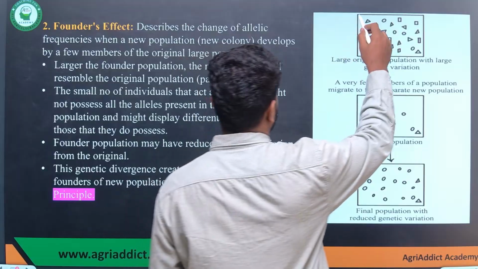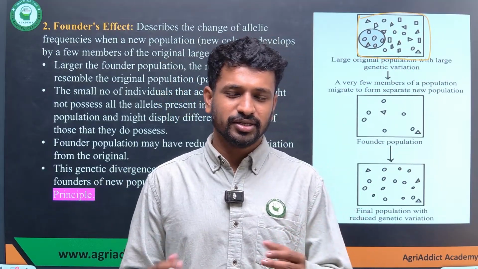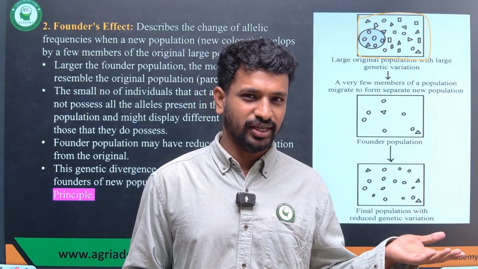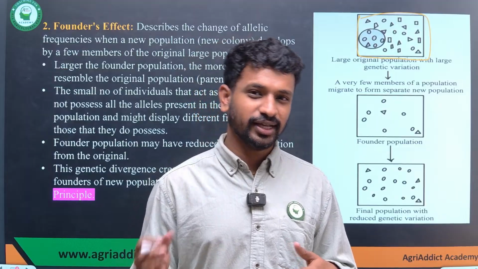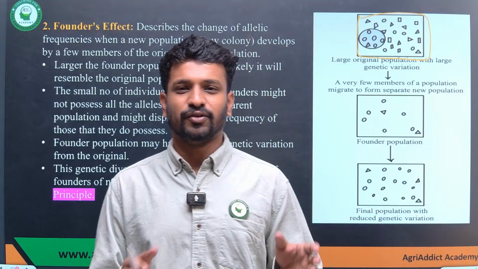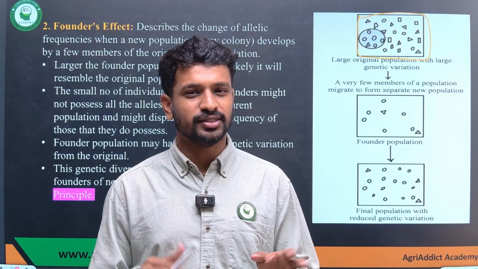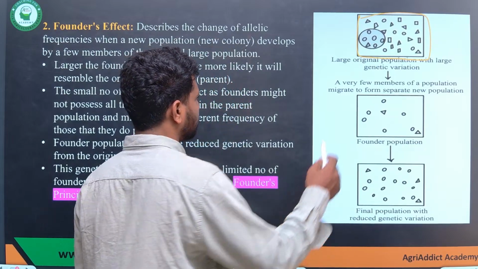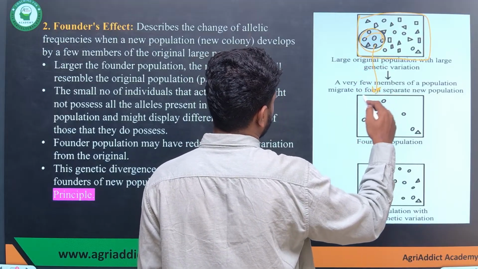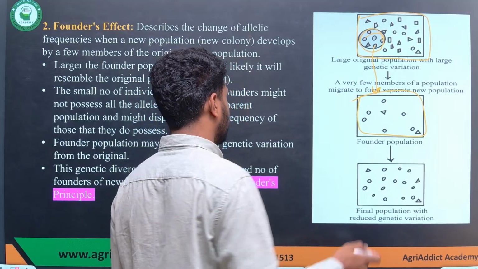You can understand the founder effect in this way: if this is a large population that has diverged over a million years, does it mean that every individual in the population has undergone change? If, in 100 years, one population is split into two, does it mean that all the individuals of the first population have undergone change? No. There will be a subset within the population, a small group of individuals who are the founders of the new species, or the change. So that's what the founder effect means.